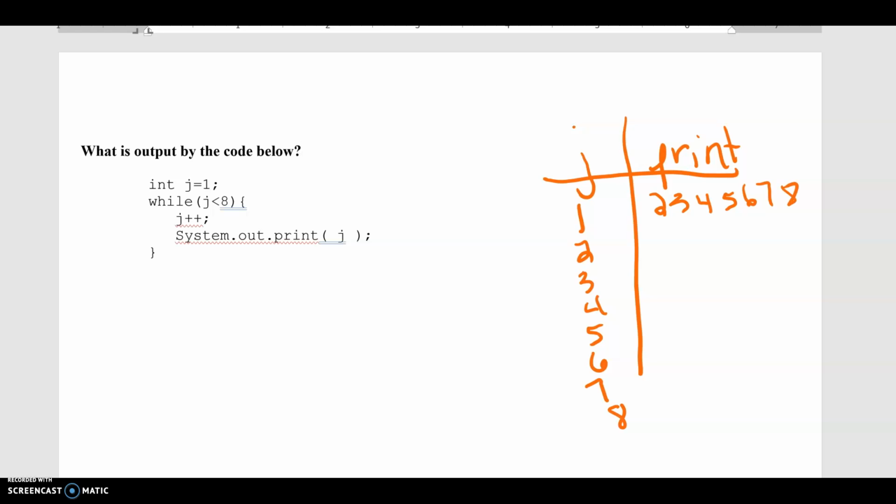I'm going to test my condition. Is 8 less than 8? Well, now I just got false because 8 is not less than 8, and I've terminated my loop. So my answer in this particular case is 2, 3, 4, 5, 6, 7, and 8.